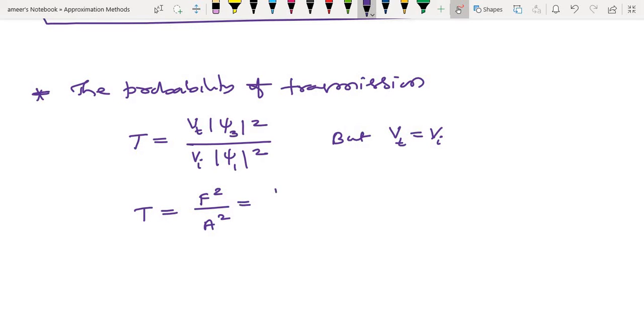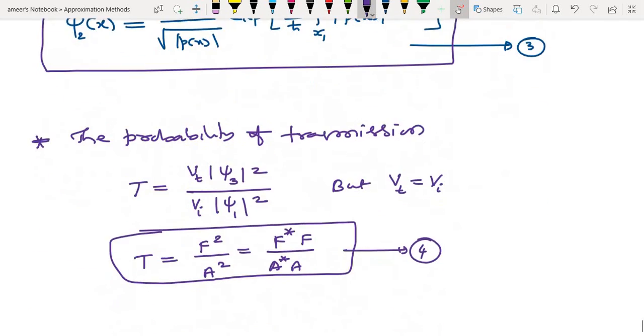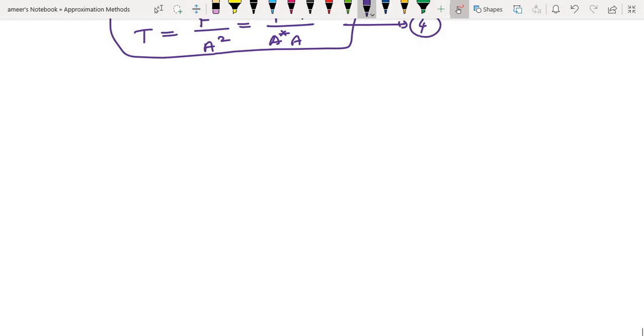So this is the same as F star F divided by A star A. This is our aim to calculate. You can call this equation 4. Okay, fine.